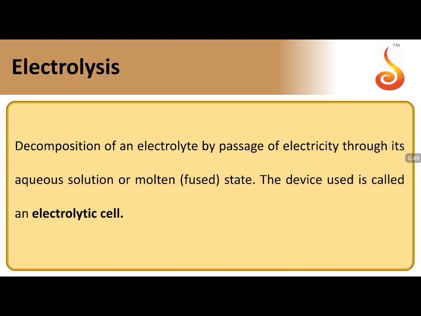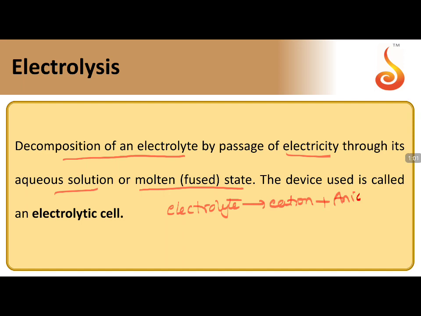Electrolysis is the decomposition of an electrolyte by passing electricity through its aqueous solution or molten or fused state. When you pass electrical energy, the electrolyte undergoes chemical decomposition. First, it cleaves into cations and anions. Cations will go to the cathode, anions will go to the anode. Cations undergo reduction, anions undergo oxidation.